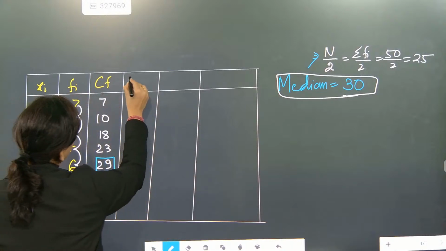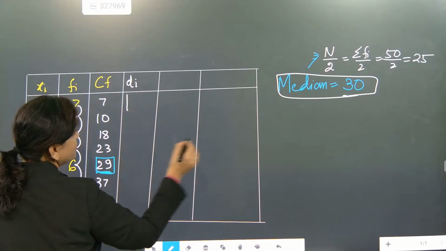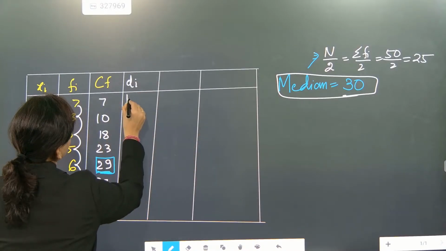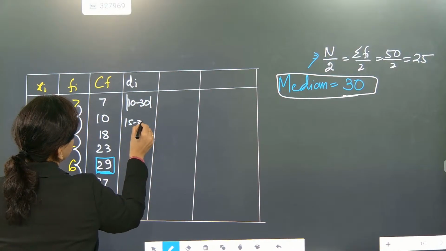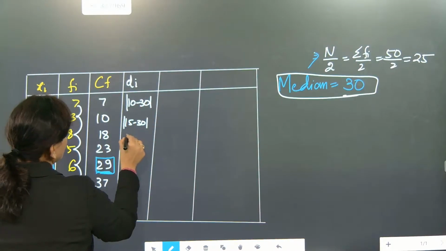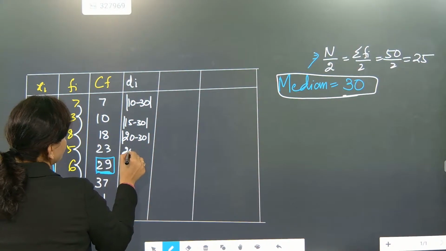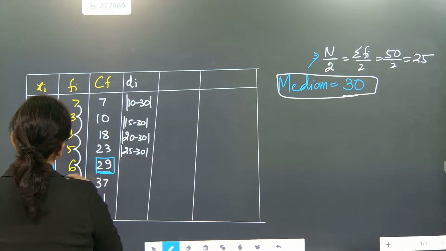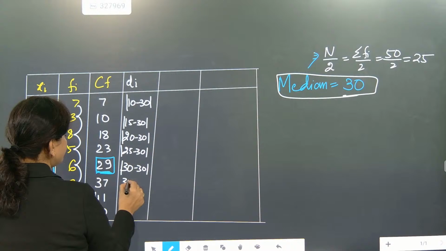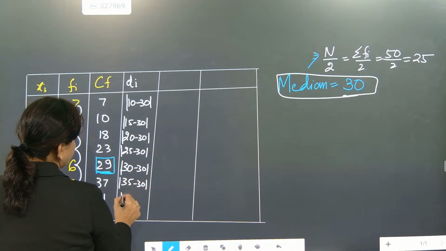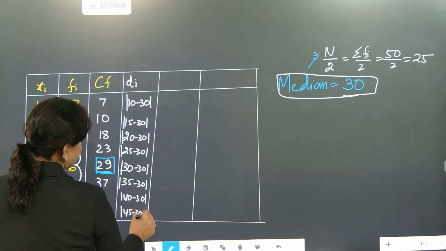Understood? So how we are going to do? Again deviation will start, because deviation will be what? Deviation will be median 30. So 10 minus 30, first part, 15 minus 30, next 20 minus 30, next 25 minus 30, next 30 minus 30, next 35 minus 30, 40 minus 30, and 45 minus 30.